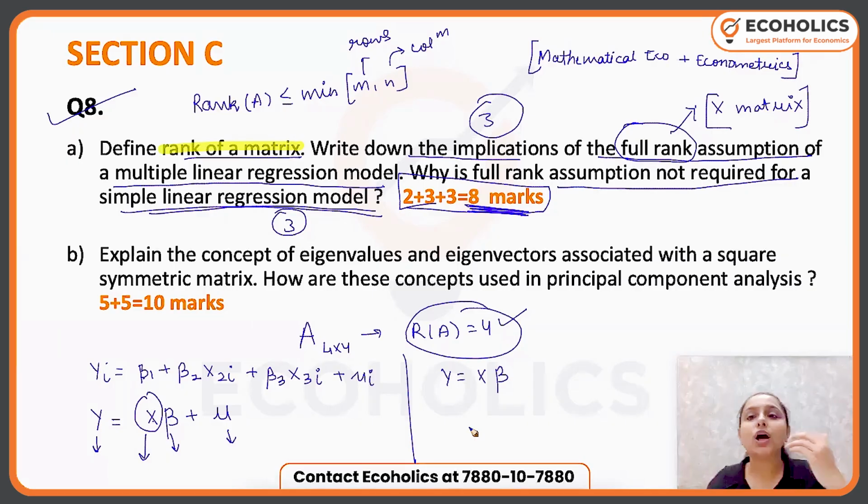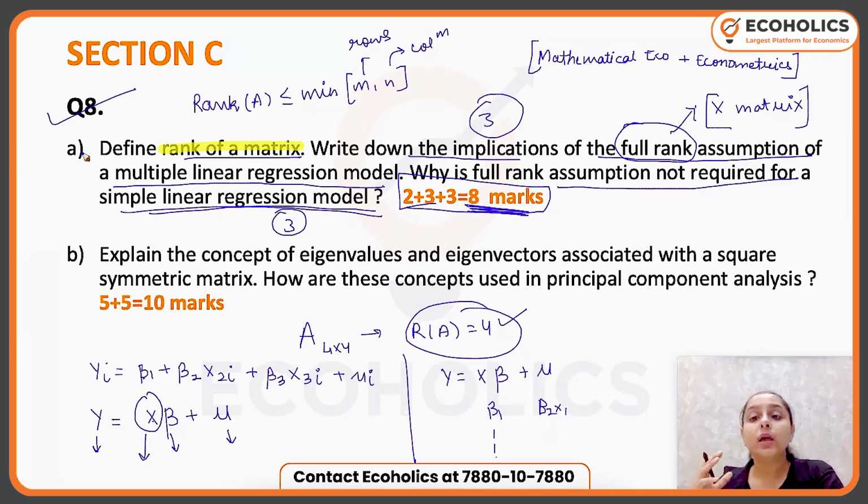There is no chance of more than one variable in a simple linear regression model, so the multicollinearity problem goes away. You have just the constant for beta 1, and then beta 2 into x1. The x values are changing every time, they are not fixed, so there is no dependency in the rows and columns. That's why the full rank assumption is not required.